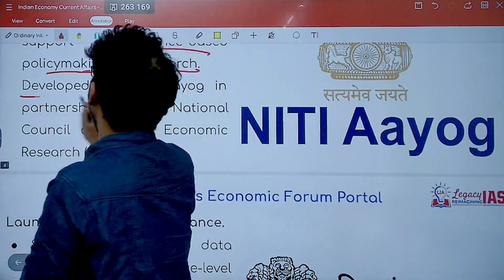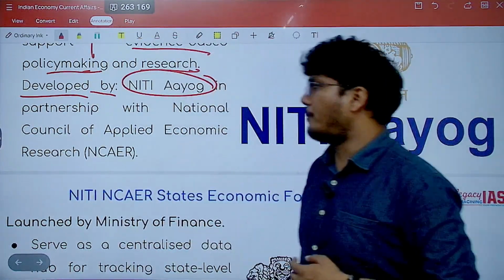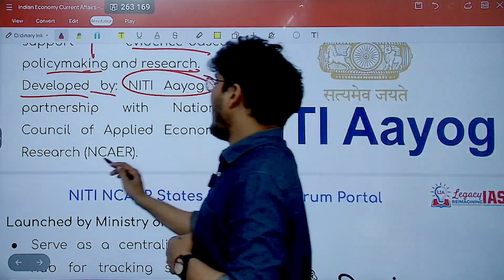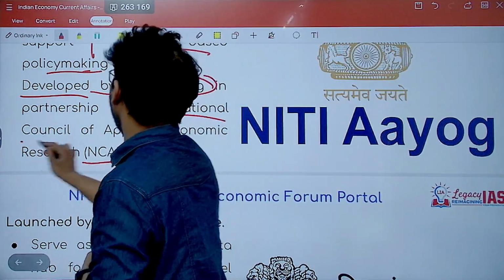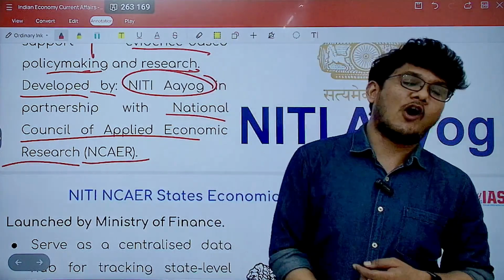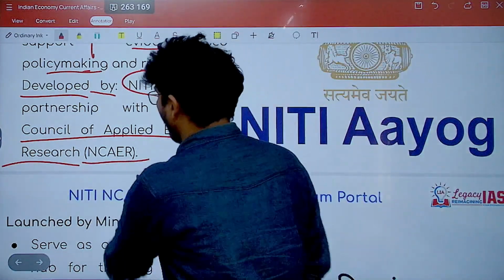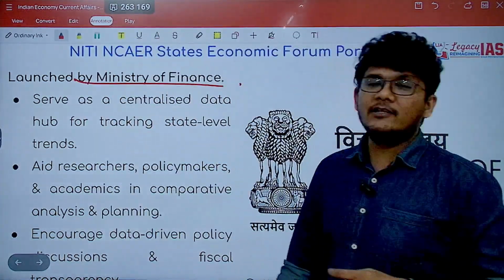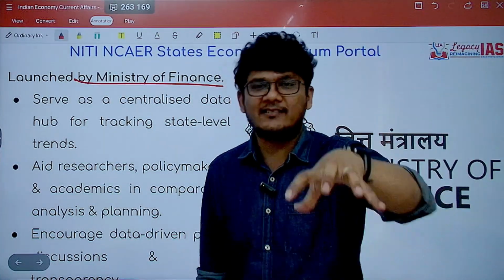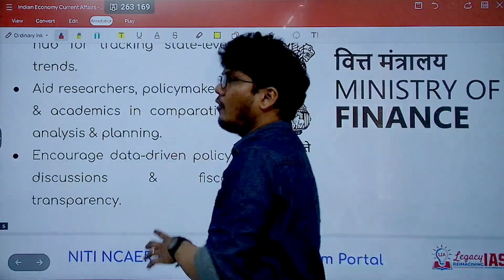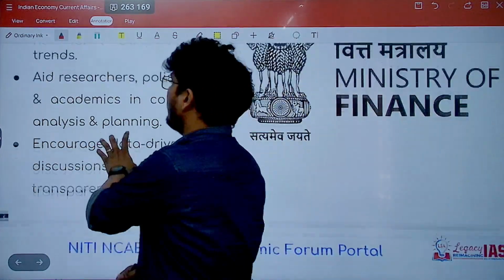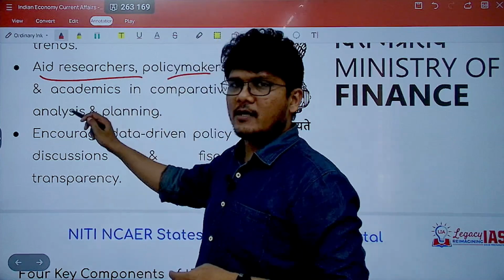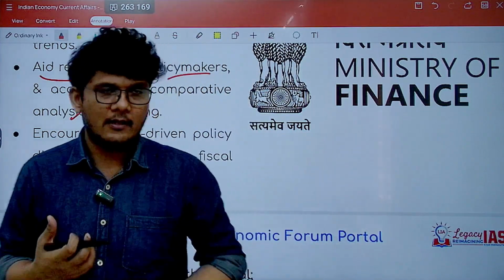Now, who has developed it? NITI Aayog has developed it in partnership with NCAER, that is National Council of Applied Economic Research. Very important facts for your prelims exam. Now, it is launched by the Ministry of Finance. It is going to serve as the centralized hub of the data for state level. It also would aid researchers, policy makers. These are the benefits which are very logical.